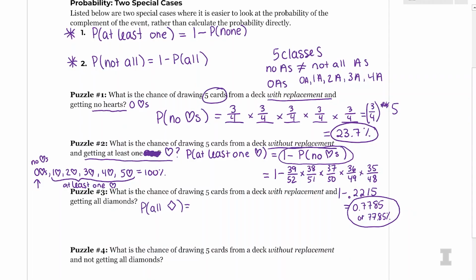So here, and this is with replacement, which is nice. Our deck doesn't change. So our first probability is going to be the same as the second and the third and the fourth and the fifth. So here, the probability of getting a diamond is going to be what? We've got the full deck, so it's 13 out of 52. And I'm just going to save some space and raise that to the 5th power because I'm going to put that diamond back in. And then when I draw again, the chance of getting a diamond is also 13 out of 52.